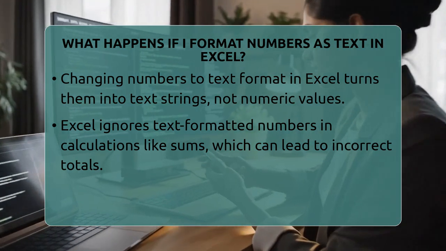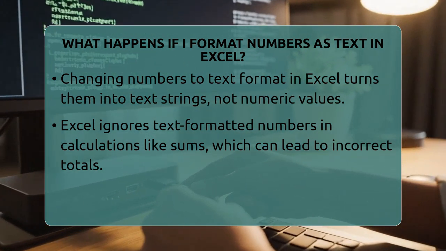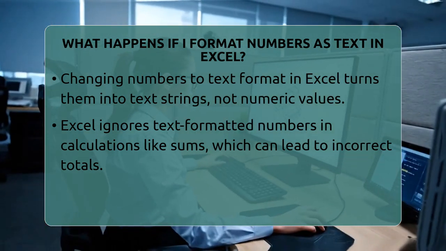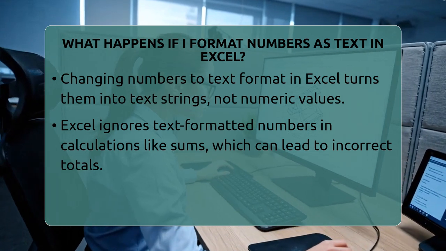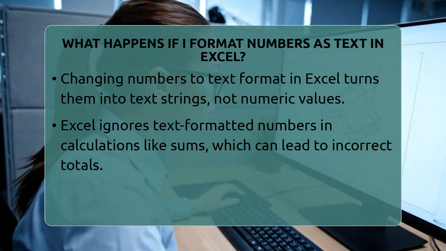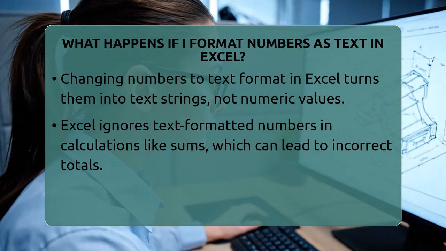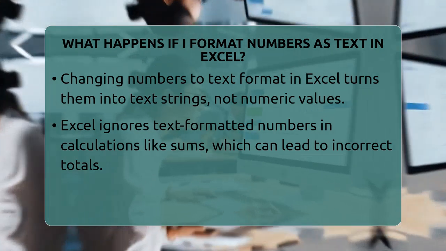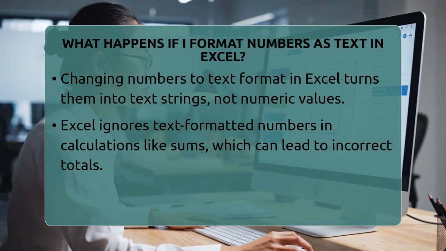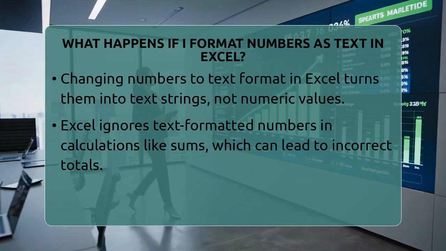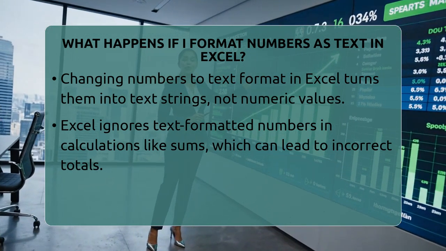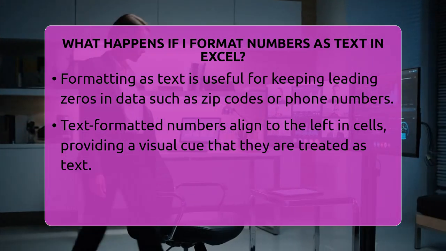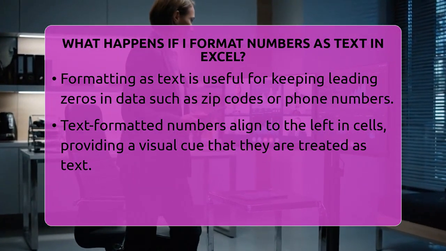When you change numbers to text format in Excel, those values are no longer treated as numbers. Instead, they become text strings, which means Excel won't recognize them as numbers for calculations. This means if you try to add up a column of numbers formatted as text, the total will not include those values. The sum function ignores text entries, so your total could be lower than expected or even zero if all entries are formatted as text. If you want to include them in calculations, you'll need to convert them back to numbers.